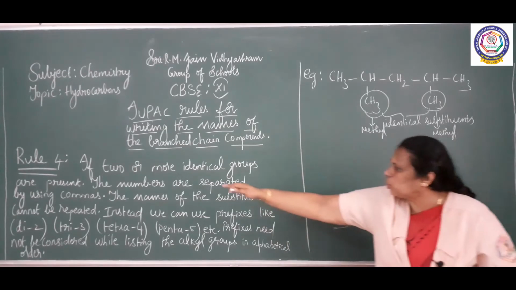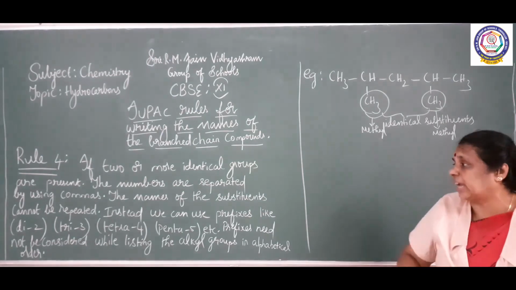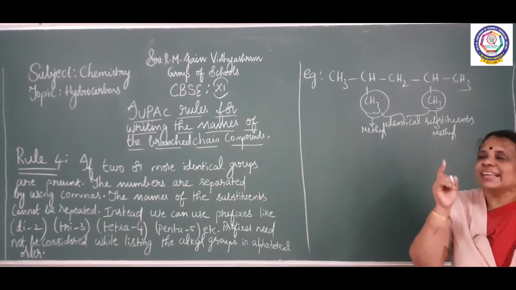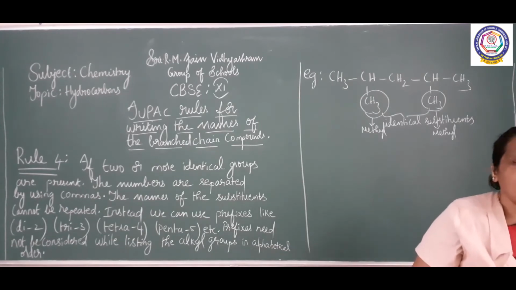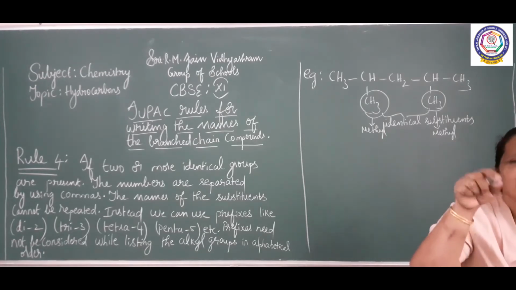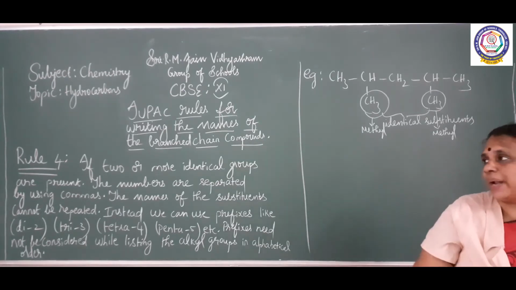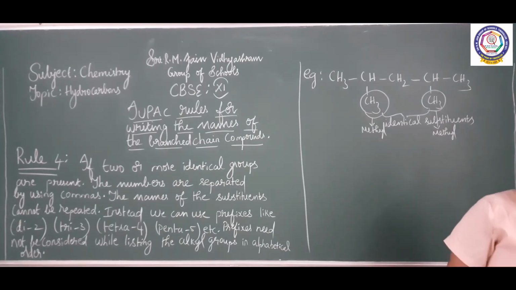When two or more identical groups are present, the numbers are separated by putting commas, and instead of repeating the names of the alkyl groups, we can use the prefix. I told you we have to use the numerical prefix. For 2 it is di, for 3 it is tri, for 4 it is tetra, for 5 it is penta. There are two similar groups. What are they? Methyl. And as there are two, the prefix is di.